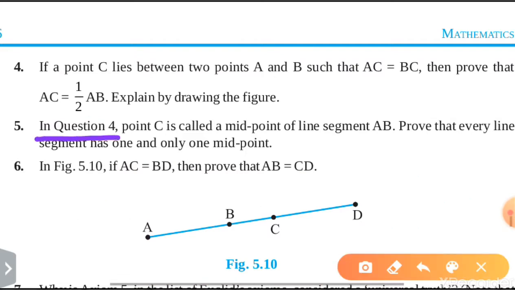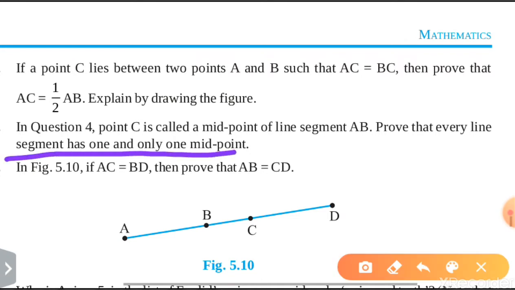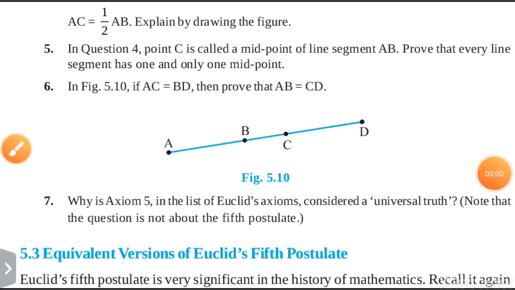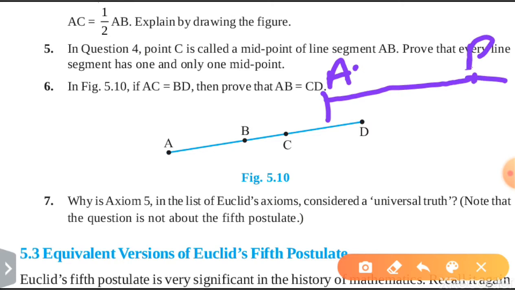In question number 4, the point C is called the midpoint of the segment. Prove that every line segment has one and only one midpoint. That means we have to prove that a line segment has only one midpoint. For that, first suppose AB is a line segment, and there are two midpoints of this line, C and D.